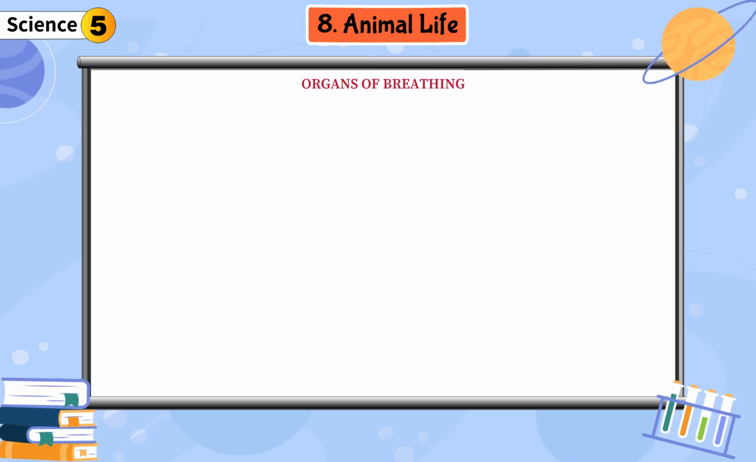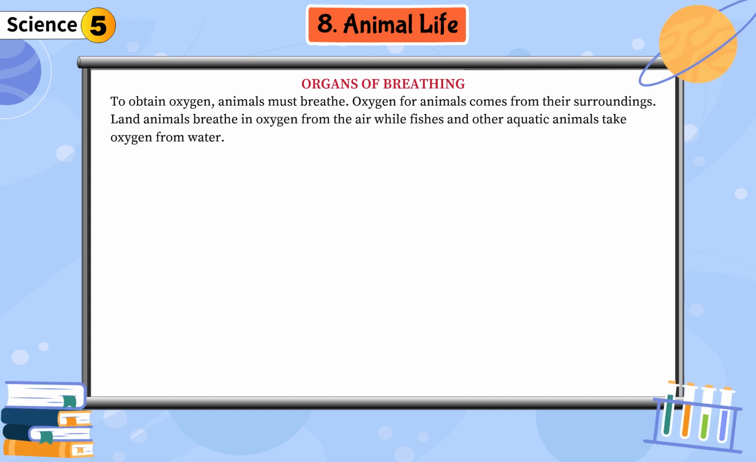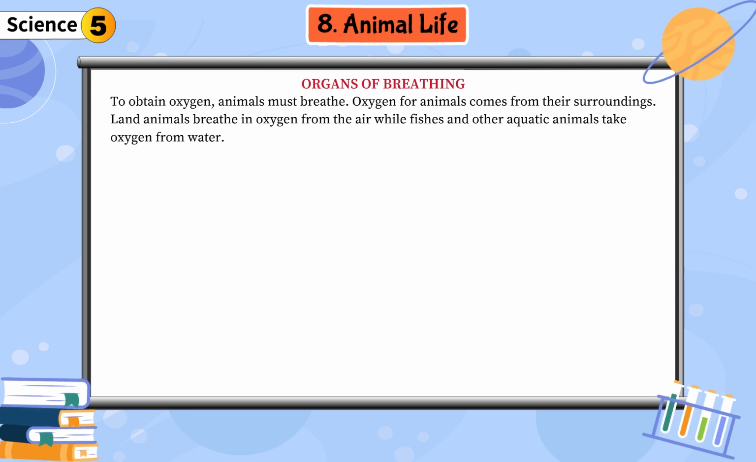Organs of breathing. To obtain oxygen, animals must breathe. Oxygen for animals comes from their surroundings. Land animals breathe in oxygen from the air, while fishes and other aquatic animals take oxygen from water.